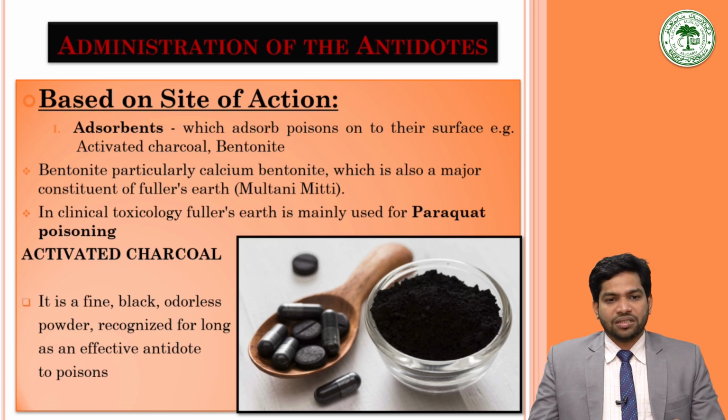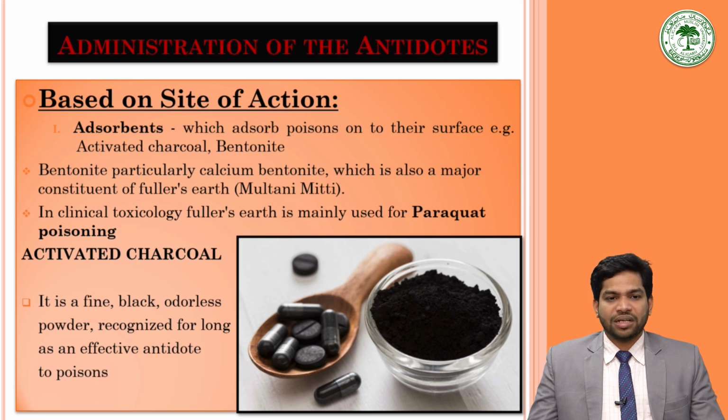So it was used to clean the clothes, and then it was found that it may be used for washing away of the poisons. So it was used mainly for paraquat poisoning. Adsorbents basically have a large surface area. They adsorb the poison and get excreted from the intestinal tract.